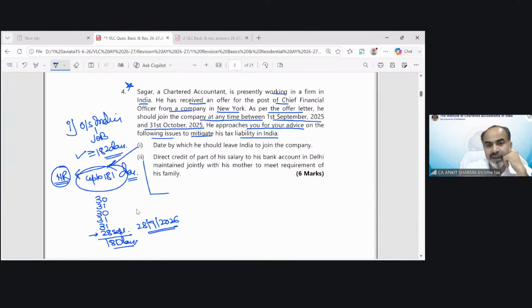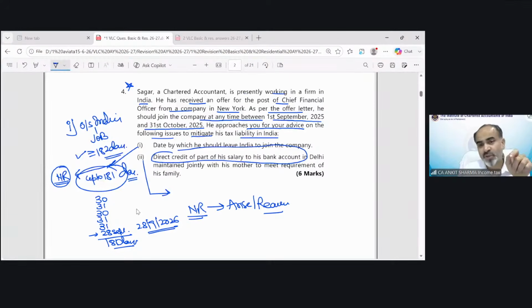Now the second thing. When he becomes a non-resident, only two incomes are going to be taxed, whether arising in India or received in India. But if he directly credits part of his salary in his bank account, that is going to be received in India, and on that he must pay tax in India.